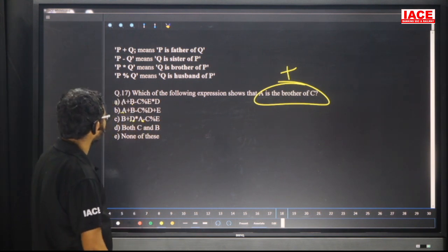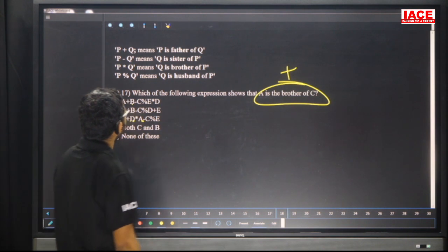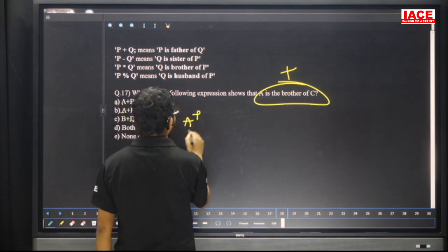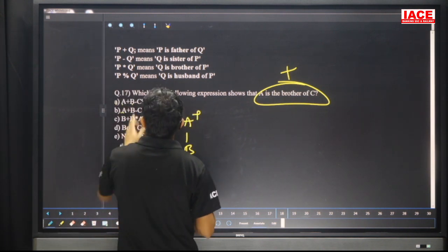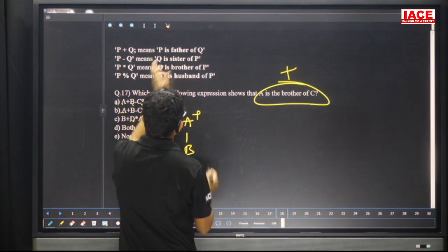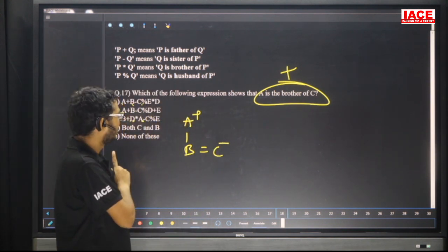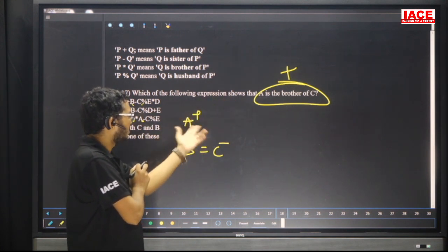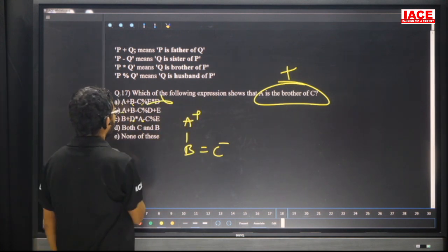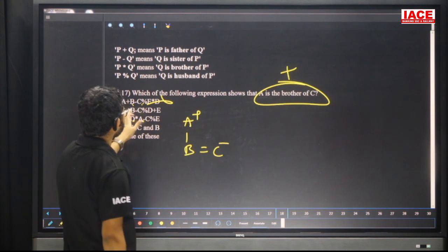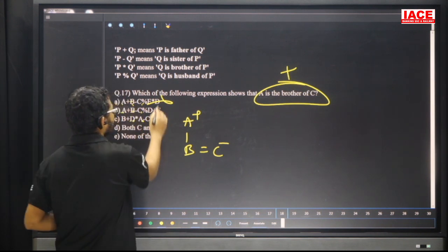Check here. First option. A plus B means what? A is father of B. Next, B minus C means what? C is sister of B. Then in this case, don't take the entire thing. The conclusion is A is brother of C? No. Then the first option has no chance. Second option. A plus B minus C, both are the same. Then the second option also has no chance.